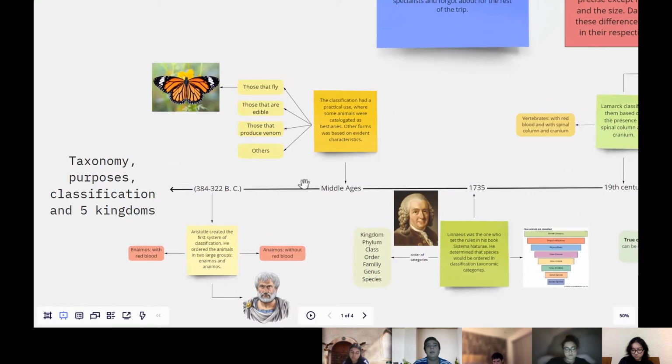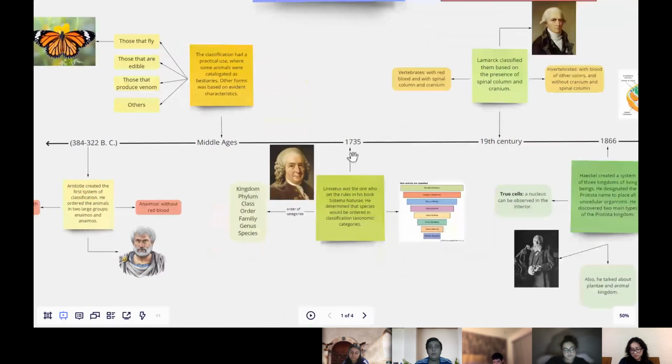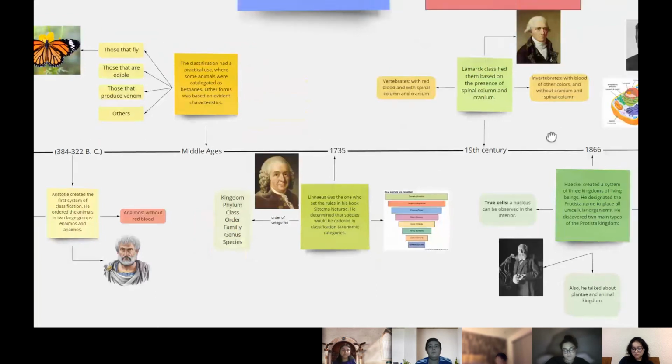In the Middle Ages, the classification had a practical use, where some animals were catalogued as bestiaries, and other forms were based on evident characteristics, for example, those that fly, that are edible, the ones that produce venom, and others. In 1735, Linnaeus was the one who set the rules in his book, Systema Naturae. He determined that species would be ordered in taxonomy categories. The order was kingdom, phylum, class, order, family, genus, and species.